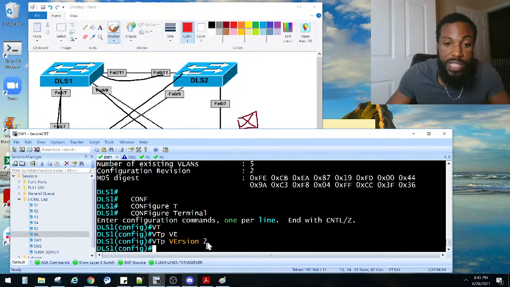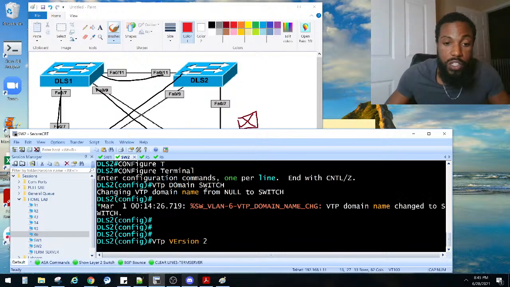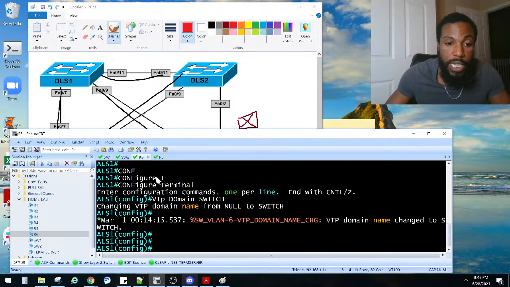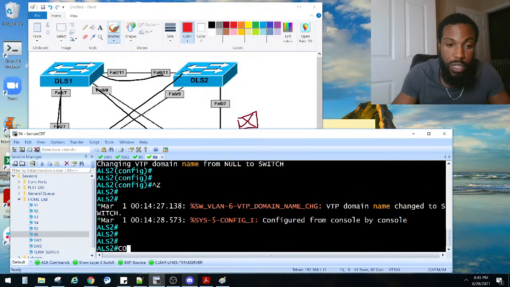We'll do the same thing with the rest of these guys, right? All of them need to be running the same version, same domain. So he's version 2. He needs to be version 2. And he is also running version 2.